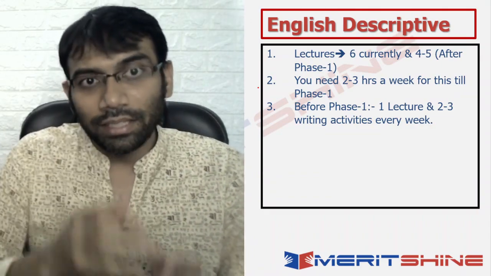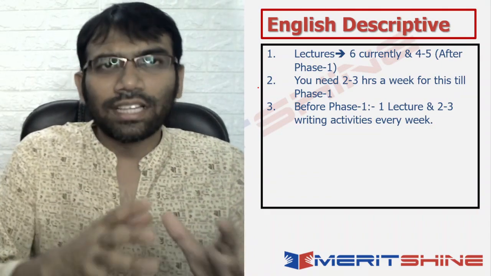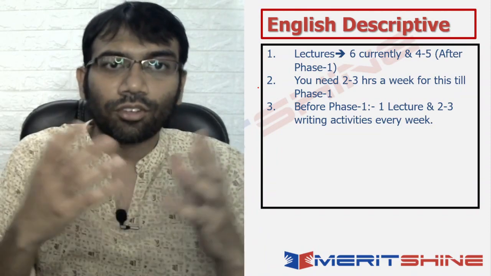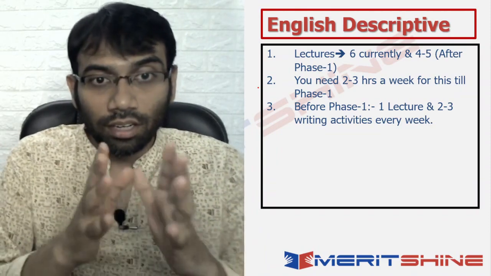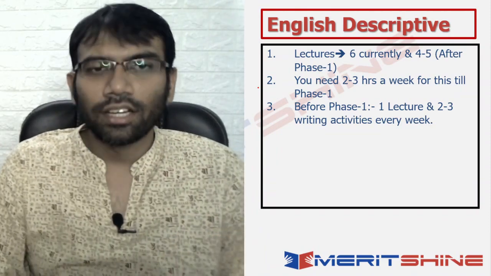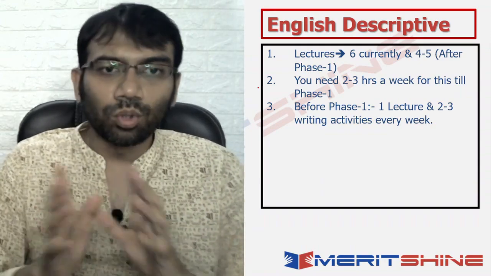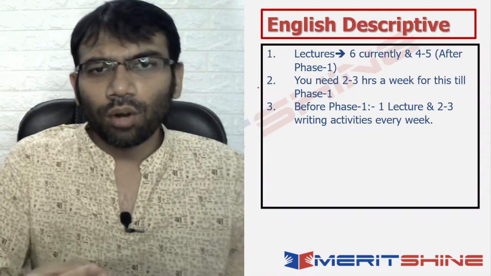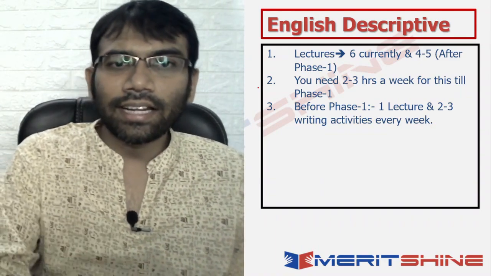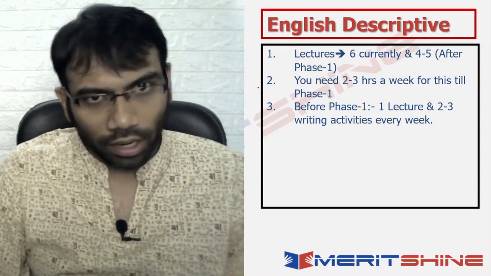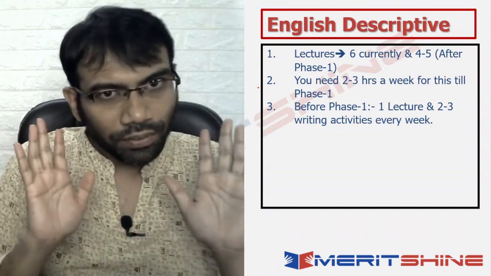From the assignments, take the writing activities. There are maybe 10 or 15 writing activities in 1 assignment, so just take 2 to 3 out of them and do those. Okay. 1 lecture, 2 to 3 activities. 1 lecture would take you 1.5 hours and the writing activities should take you 1 hour. So, 2 to 3 hours. Perfect.